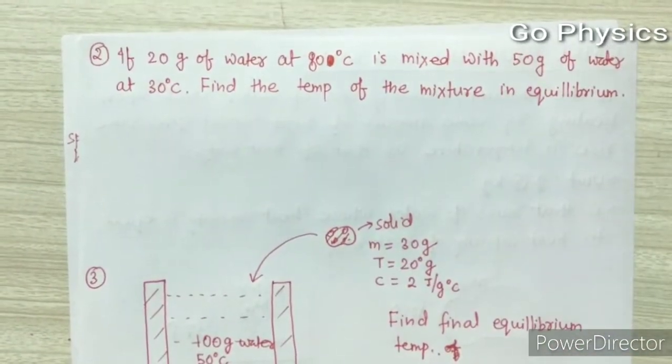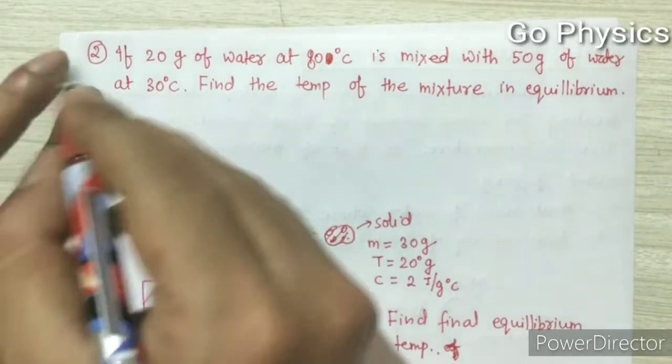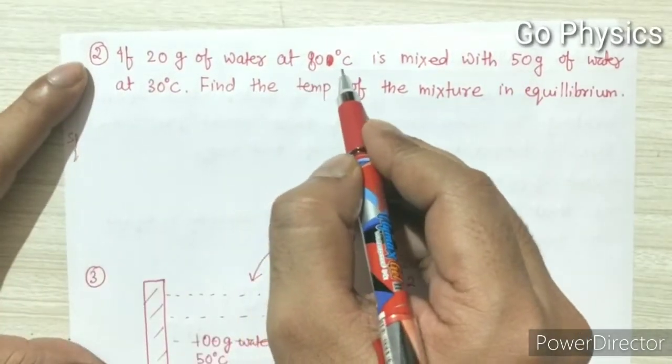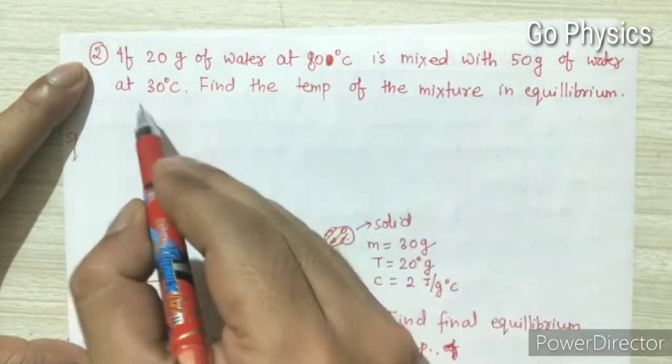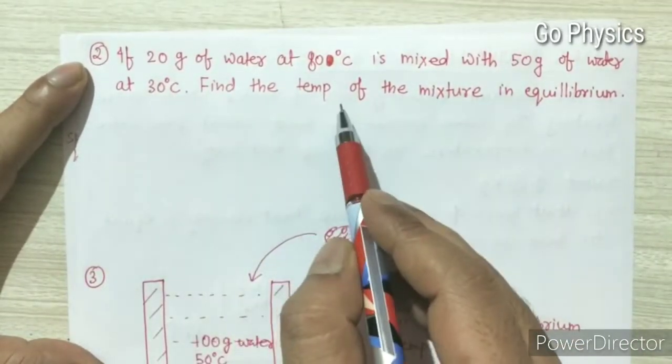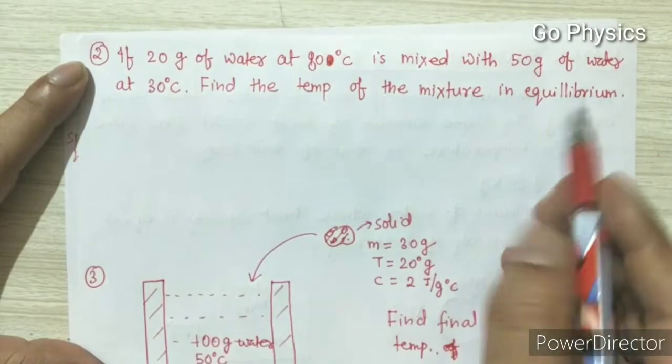Now see question number 2. If 20 gram of water at 80 degrees Celsius is mixed with 50 gram of water at 30 degrees Celsius, find the temperature of the mixture in equilibrium.